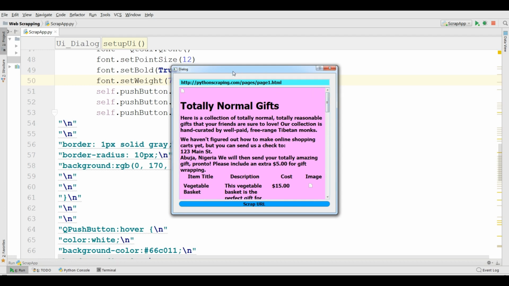Okay, thank you guys. This was a simple application. The main purpose was that I want to show you how you can work with Qt Designer.